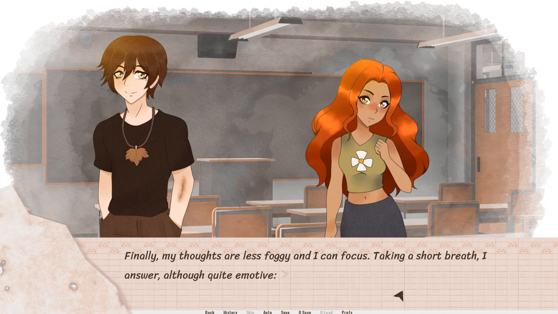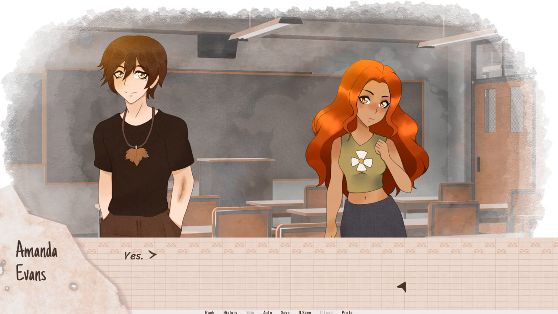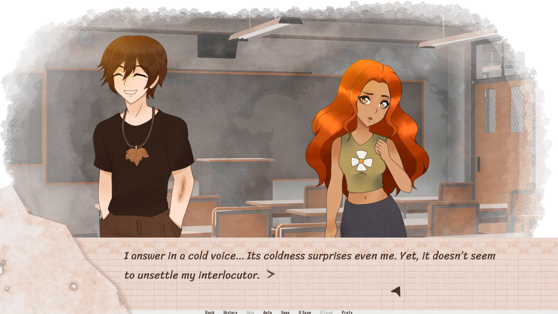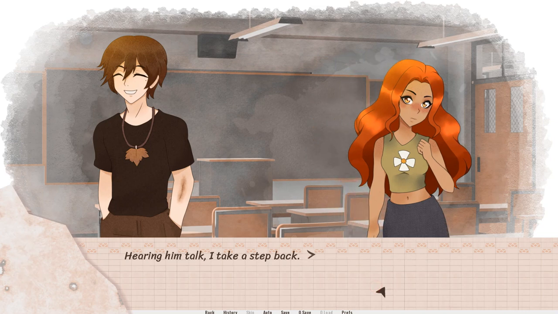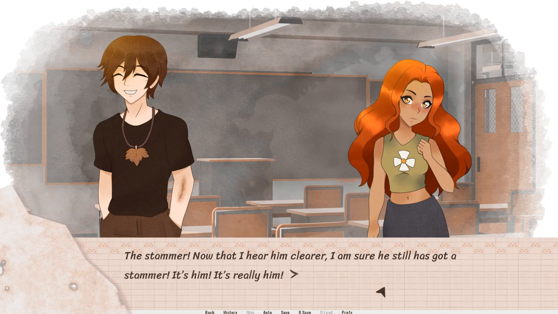Finally, my thoughts are less foggy and I can focus. Taking a short breath, I answer, although quite emotive. "Yes." I answer in a cold voice. Its coldness surprises even me, yet it doesn't seem to unsettle him. "It's Peter Byrne from primary school. Do you remember me?" Hearing him talk, I take a step back. The stammer. Now that I hear him clearer, I'm sure he's still got a stammer.